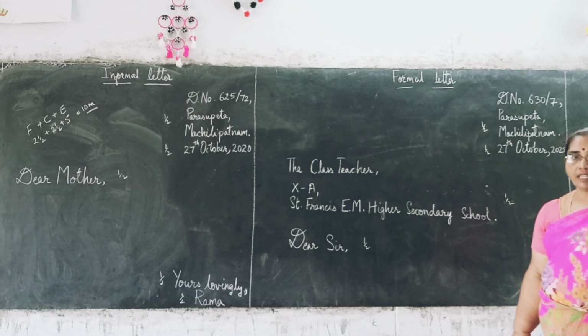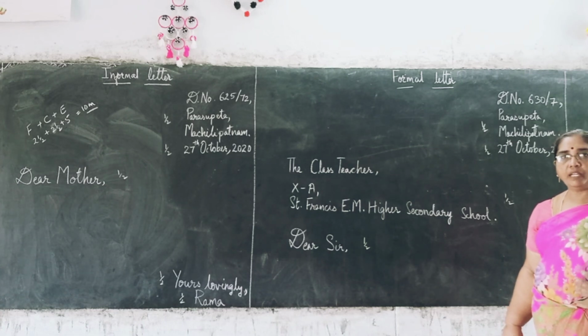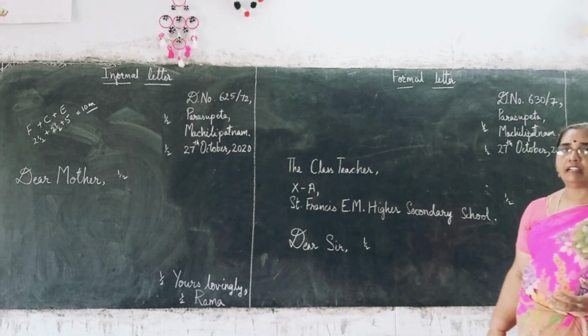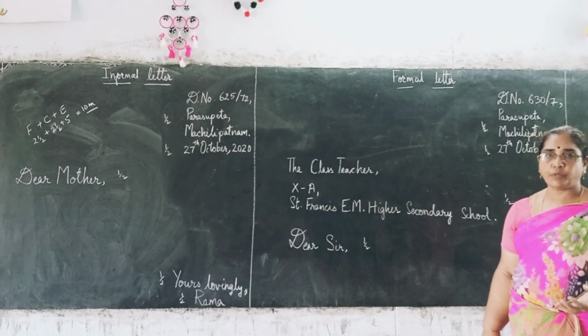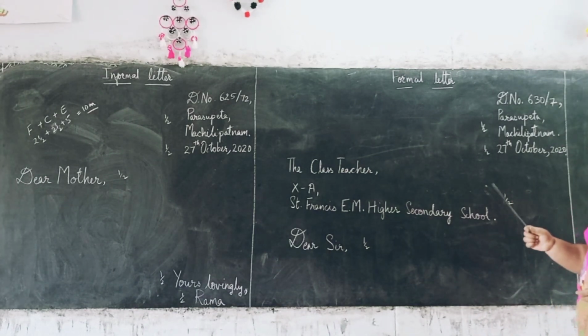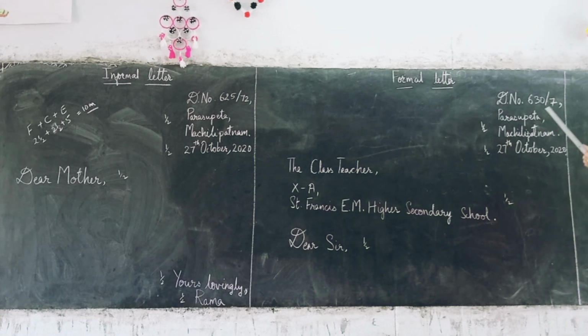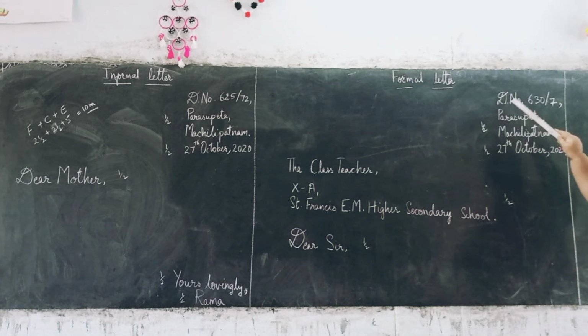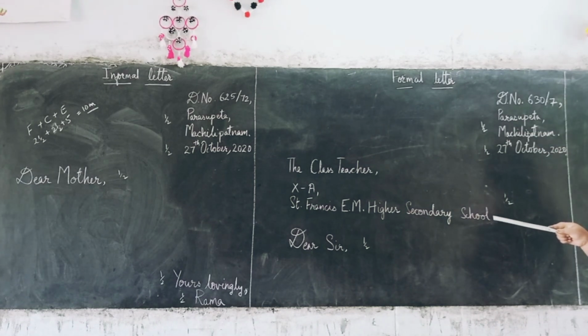The marks allotted are the same, and marks will not be given more if you attempt a formal letter, or you will not get less if you attempt an informal letter. Your expression and your way of writing is important. Again, in the letter, the same basic rules apply. You see, 3-line address, door number, place, your area, and place. So, door number, comma, Paraspet, comma, Machilipatnam, full stop. Here, D should be capital letter, Paraspet P should be capital letter, Machilipatnam M should be capital letter.